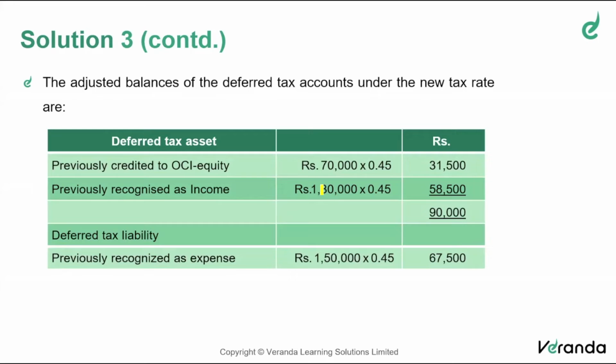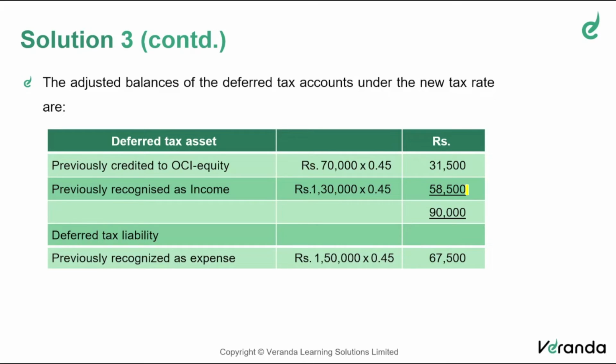Now, under the new rate, what will be the deferred tax asset and the deferred tax liability? Apply 45%. Previously, you have credited 28,000 to OCI, but now it will be 31,500. Apply 45%. Previously, you recognized only 52, but now it will be 58,500. So by applying the new rates, the deferred tax asset will be 90,000. That means there is an increase of 10,000 rupees of deferred tax asset, of which 3,500 should be credited to OCI, 6,500 should be credited to P&L.